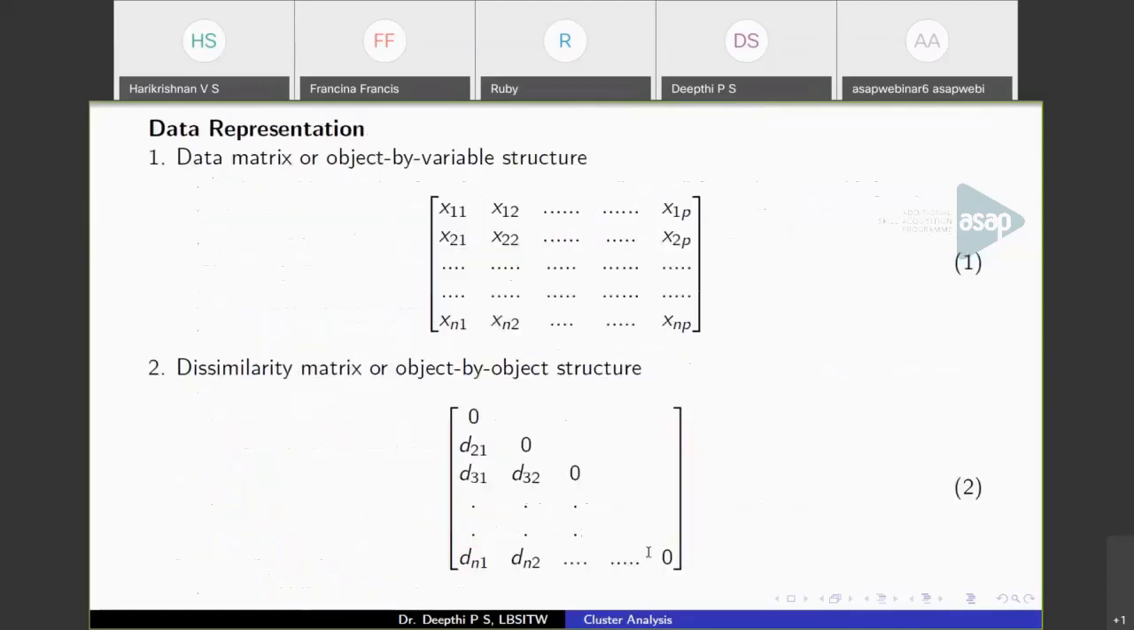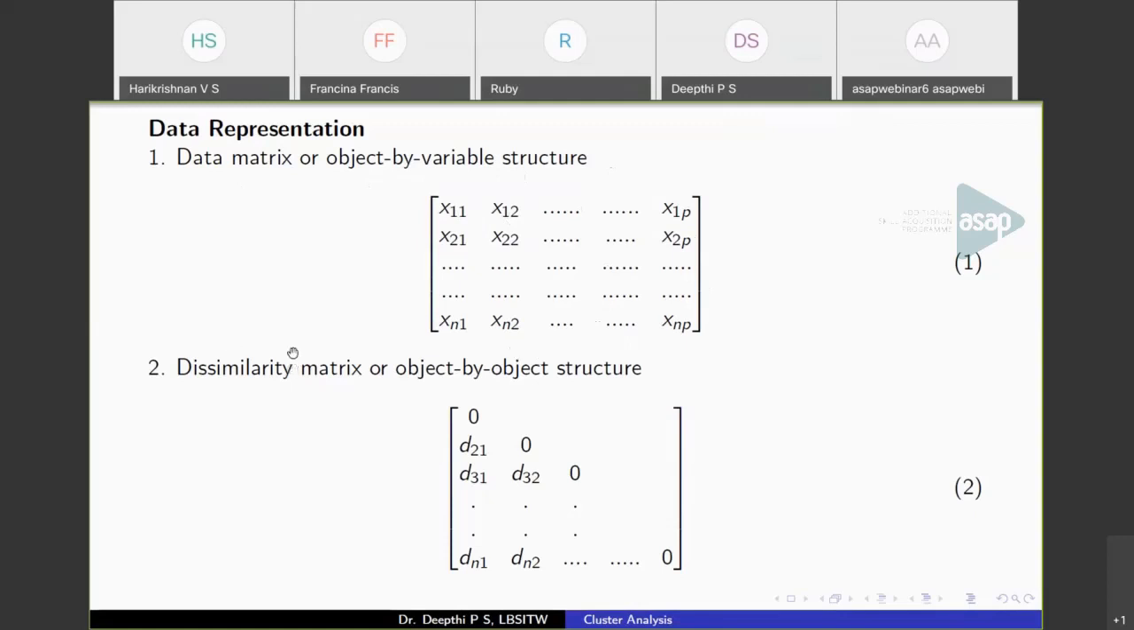Now let us see the data representation. First is the data matrix, or object by variable structure. This is a matrix representation. Here each row will be representing an object or an instance, and each of these will be the attributes: x11, x12, etc., up to x1p. So each row will be representing an instance, and each of these will be an attribute of the data. This is a feature vector, and you can represent this using a matrix that is called the data matrix or object by variable structure. Here you'll be storing attributes as each element in the data matrix.